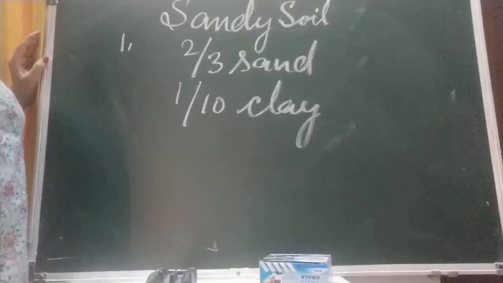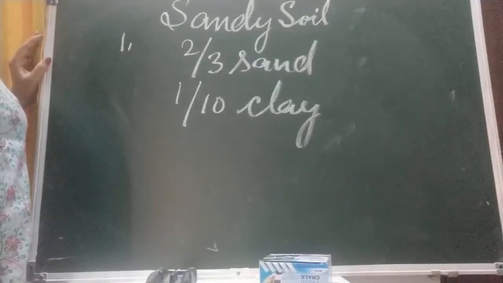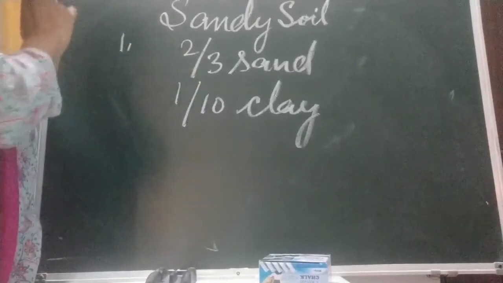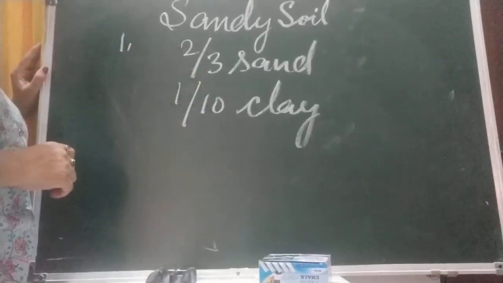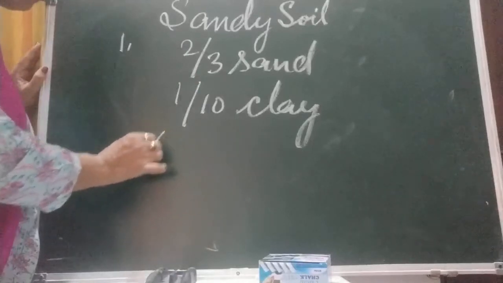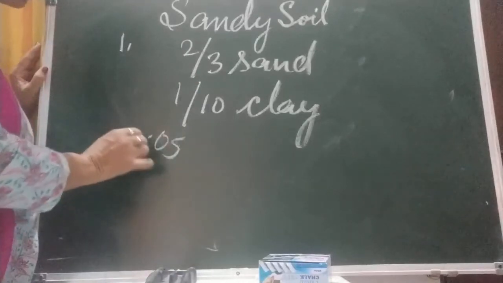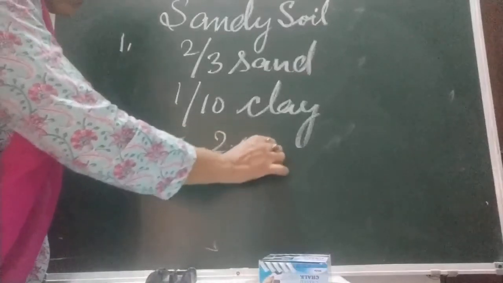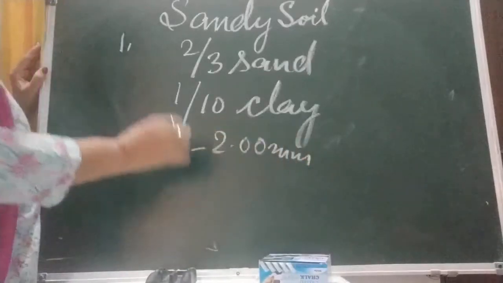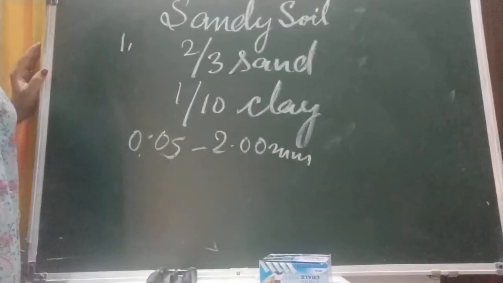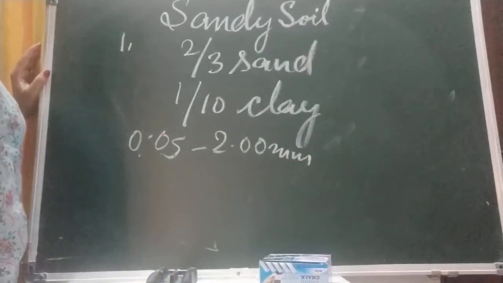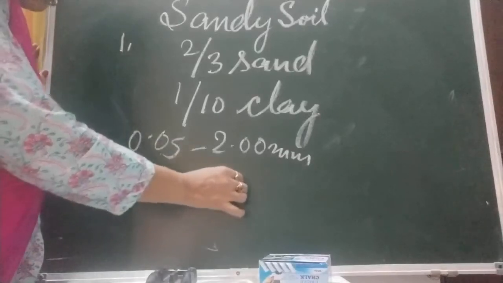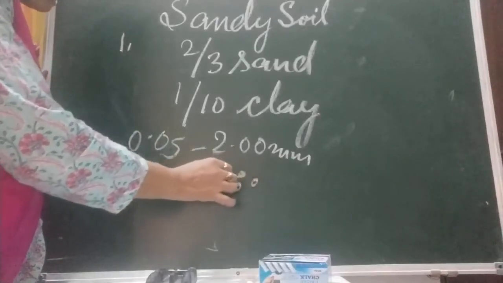It is made up of large particles with large air spaces. As you know, what is the size of sand? 0.05 mm to 2.00 mm. So the particles are big. Particles are large, with air spaces in between them.